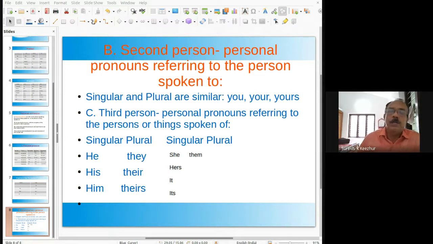For example, in singular form, another is used. In plural form, both is used. Or we can also use all in singular or plural. In both we can use all. Another, singular, plural, both, all. It can be used indiscriminately, singular or plural.